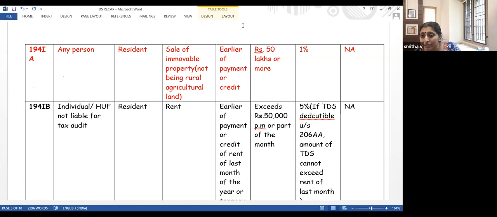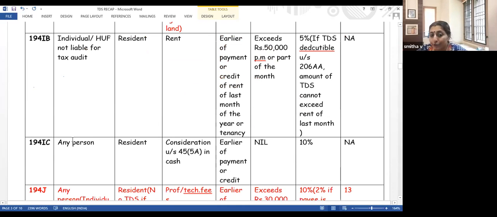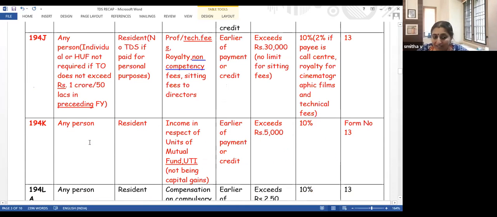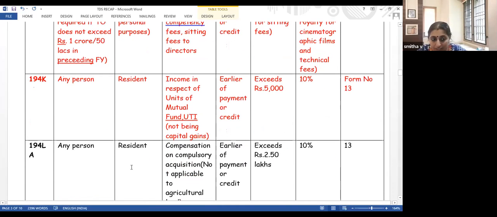There has been an amendment. Dividend received is taxable in the hands of the shareholder. Also, amount received from mutual funds or from units of UTI is taxable in the hands of the shareholder. Income received from mutual funds or income received from units of UTI is also taxable in the hands of the shareholder from this year onwards.